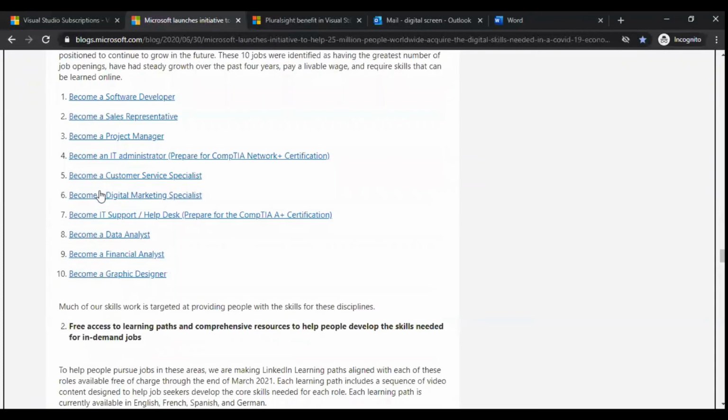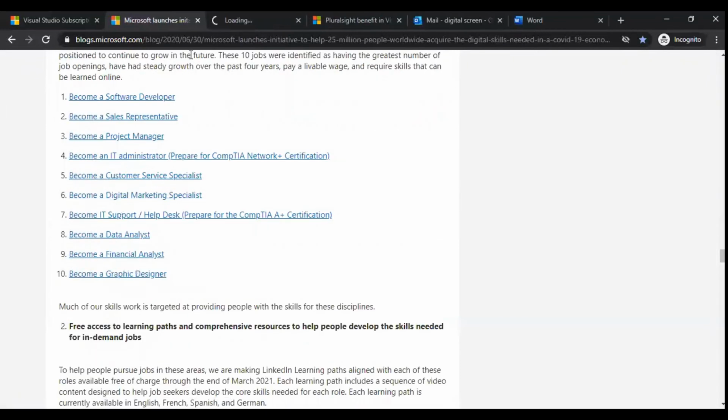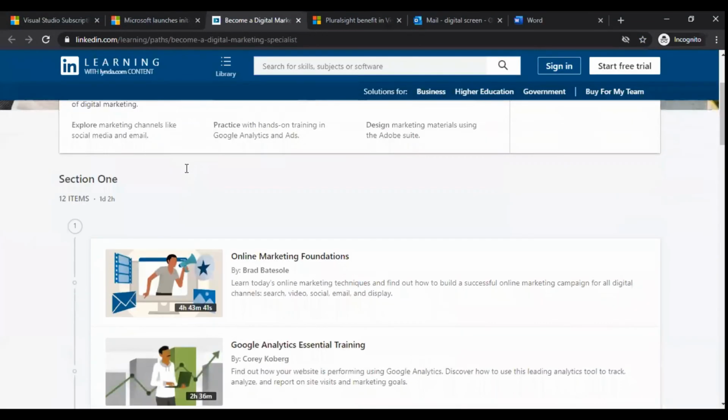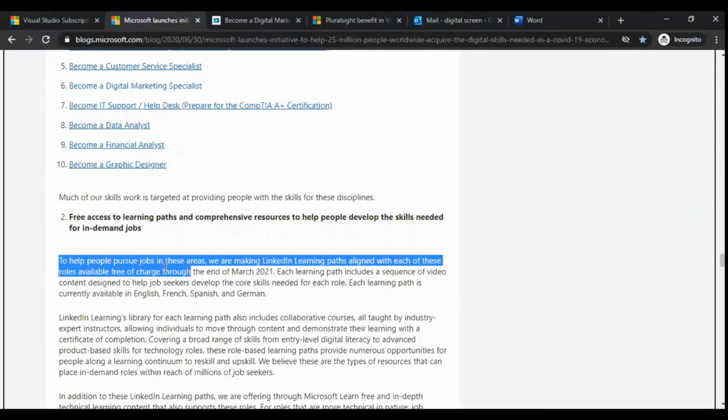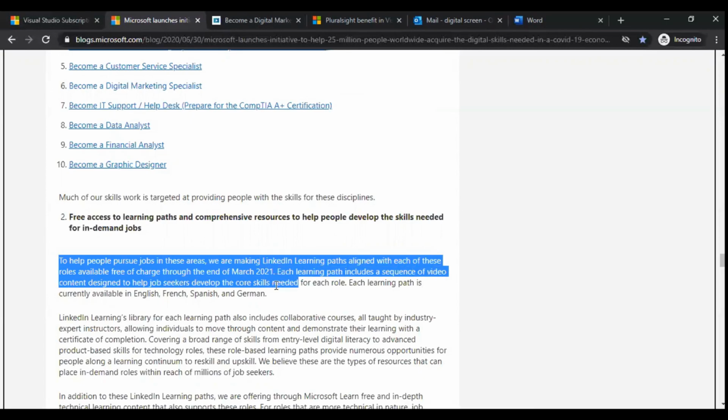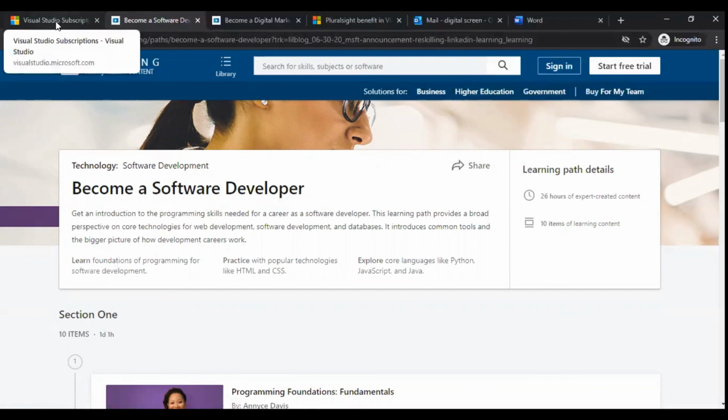If I press, for example, Become a Digital Marketing Specialist, you can see it is available free for you to learn. They have mentioned here, to help people pursue jobs in this area, we are making LinkedIn Learning paths aligned with each of these roles available free of charge through the end of March 2021. Each learning path includes a sequential view of video content designed to help job seekers develop the core skills needed for each role. So create an account now on Microsoft.com and use valuable resources like this.